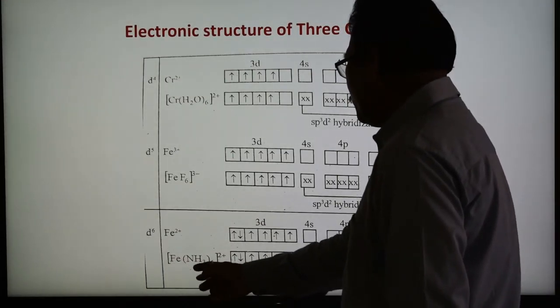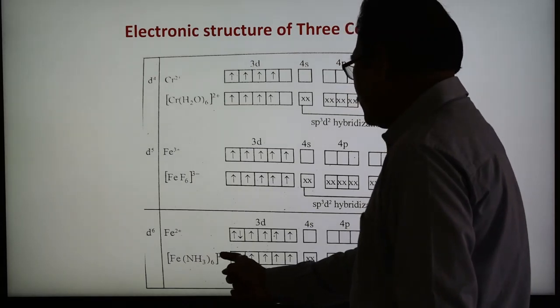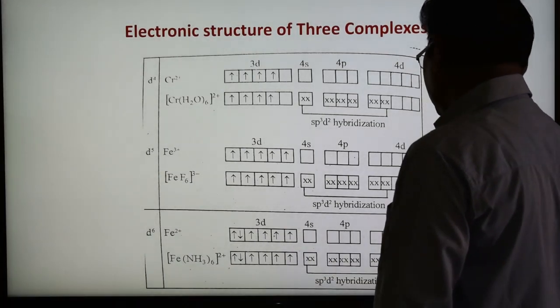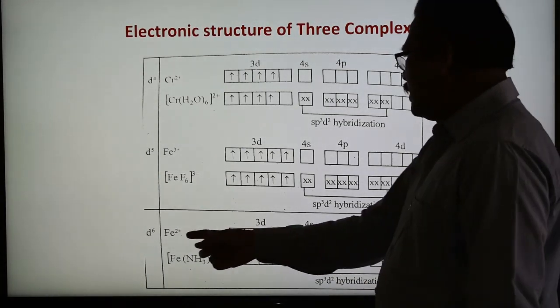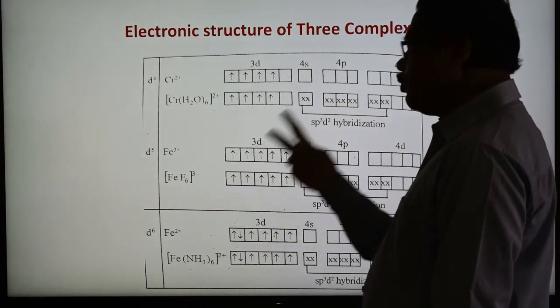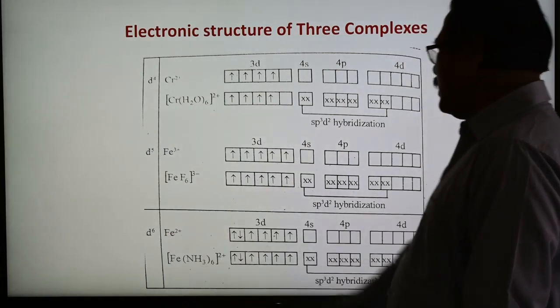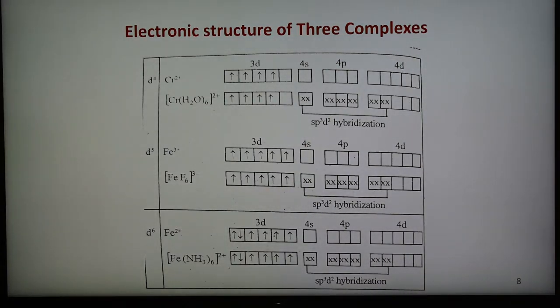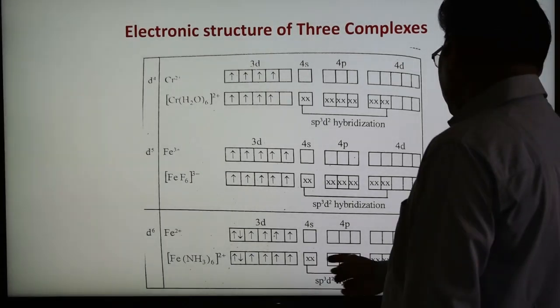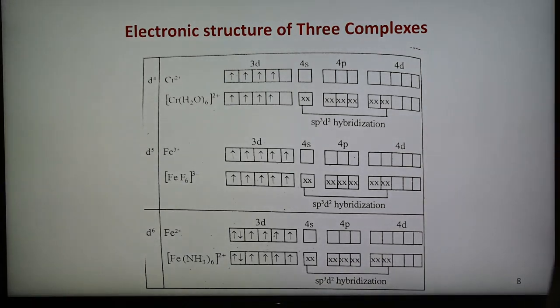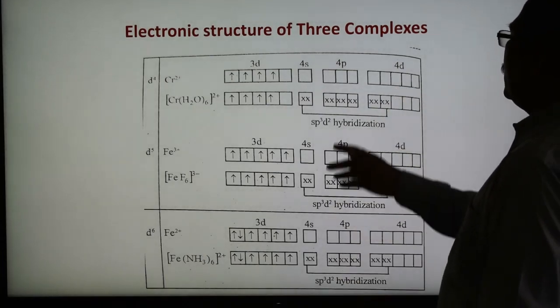And another example of d6, Fe2 plus. Now this is the complex. In this complex, ammonia is neutral, so the charge is that of Fe2 plus. Fe has 2 plus charge, and in this case again we are using the outer d orbital. Fe2 plus has 2 plus, so only 2 electrons are lost from 4s, and these are the 6 electrons, so this is the 3d6 configuration. And in this case these orbitals undergo hybridization, and 6 ligands donate electron pairs to the vacant hybrid orbitals forming the 6 coordinate bonds.